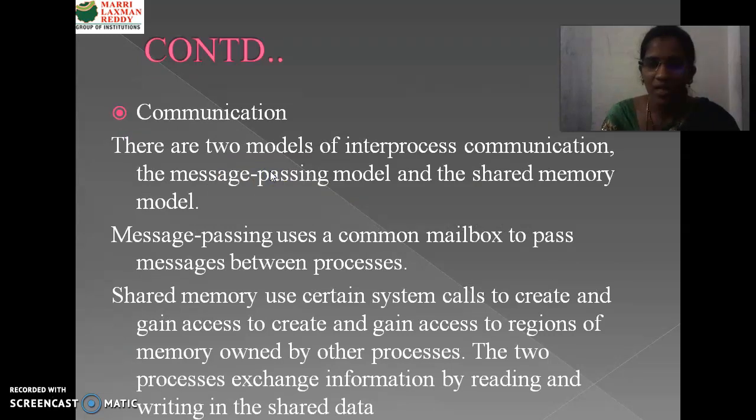Next one is communication. For providing communication, the operating system has two models, that is the message passing model and shared memory. The message passing model is nothing but it shares the messages like a mailbox, and shared memory is nothing but it allows us to access a common memory with the help of system calls. This is about the system calls. Thank you.